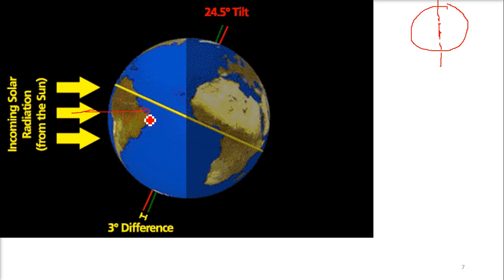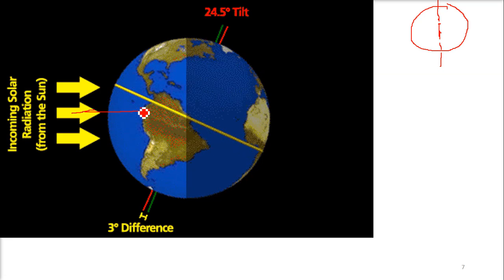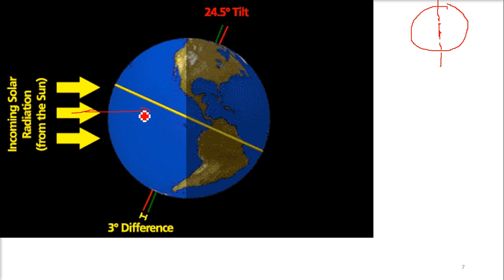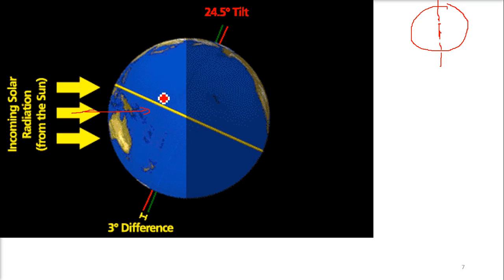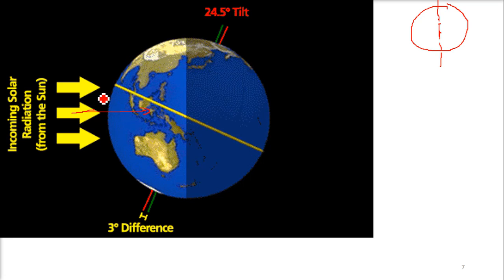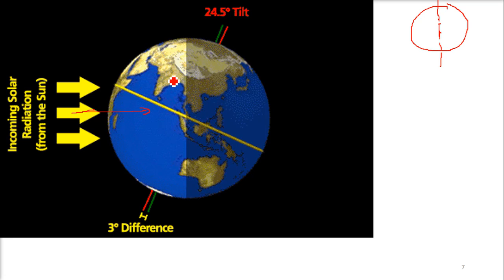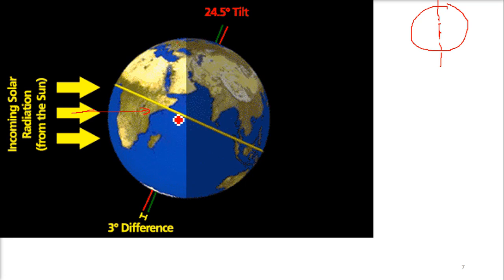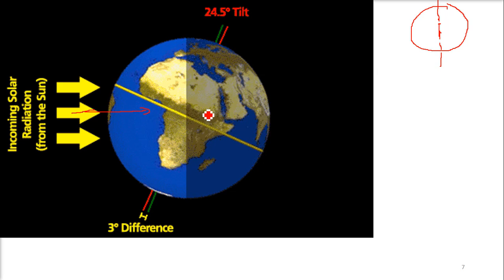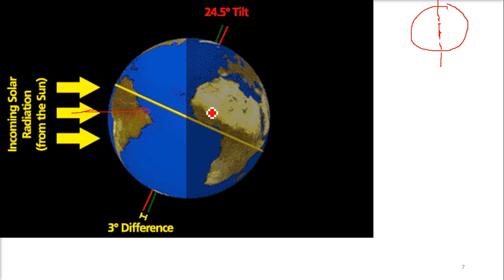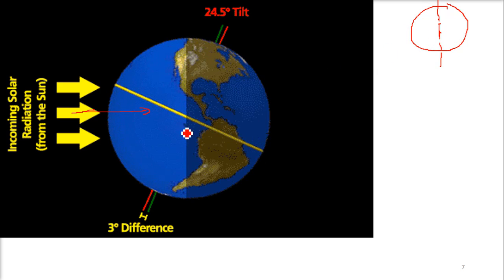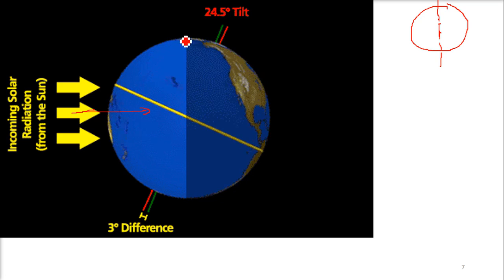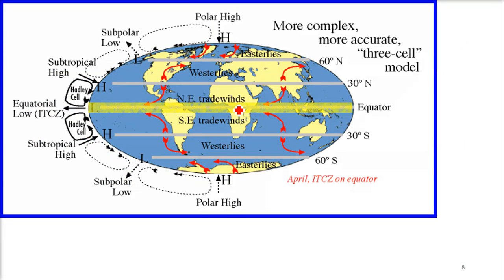That is, we always think that the equator will have a direct, will be the, you can say, warmest place. But it is not that. Because of the inclination, the solar energy, see, we are here. The solar energy, or you can say the heat of the sun, will not reach us in the way we think about this manner, because the earth is tilted. So what happens to this place?